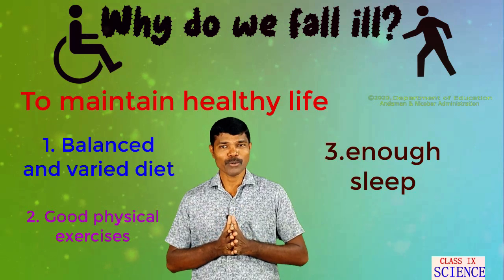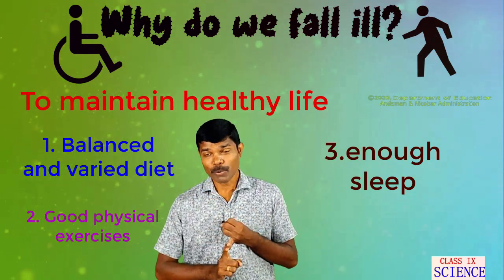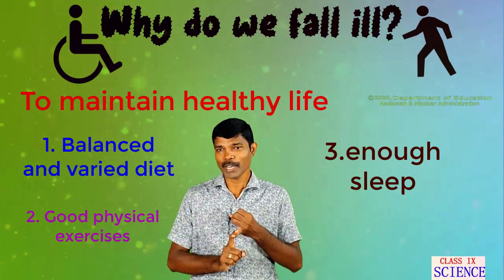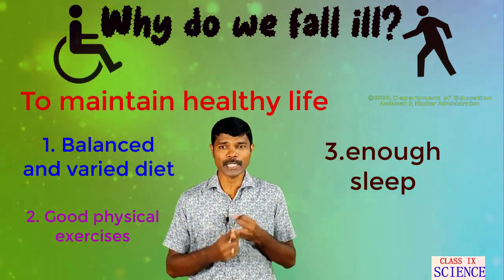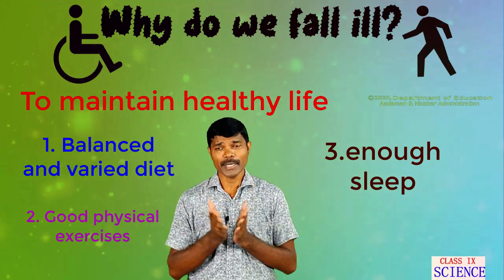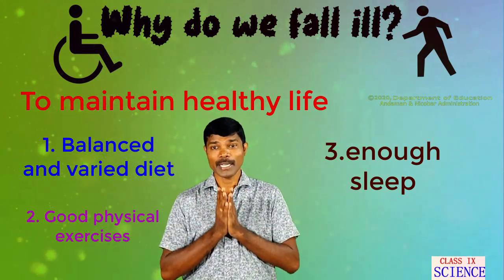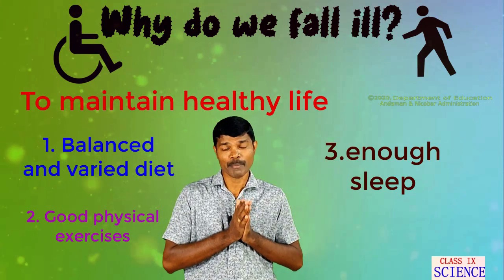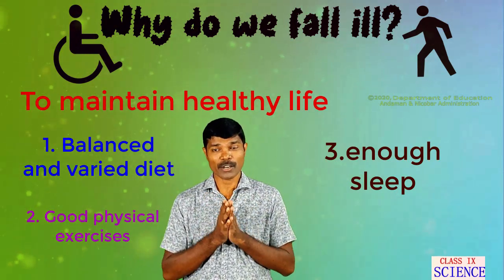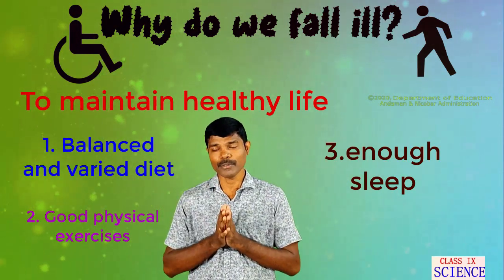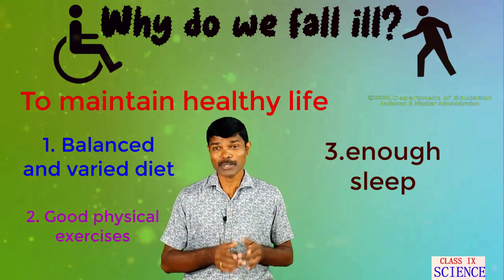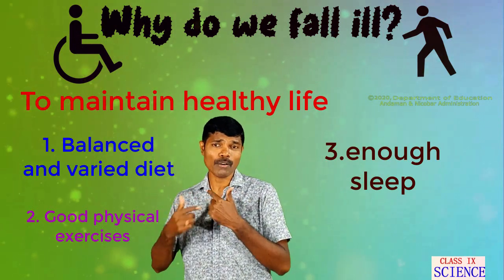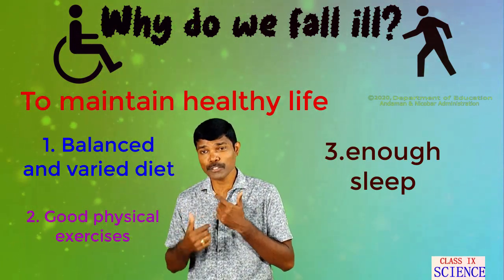You might have studied in the lower classes that carbohydrate gives energy to the living organism. Fats and proteins are required for repair and maintenance of the cells, right? All these nutrients are required in a balanced amount, and they are not obtained from a single food. They are obtained from a variety of food. So the person needs to take a balanced and varied diet which fulfills all these nutrients.